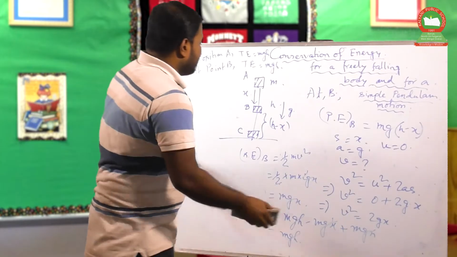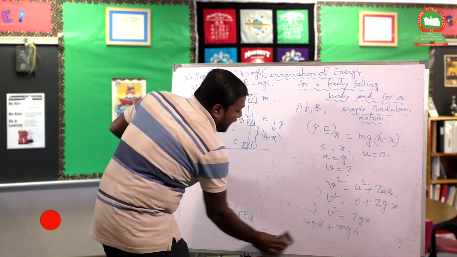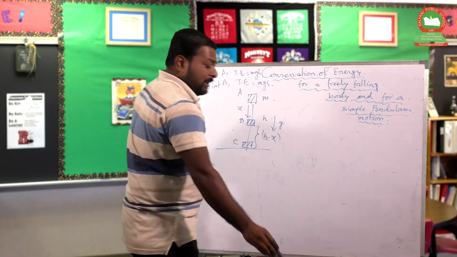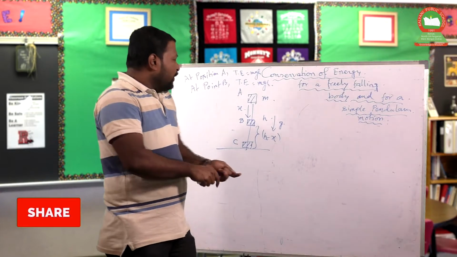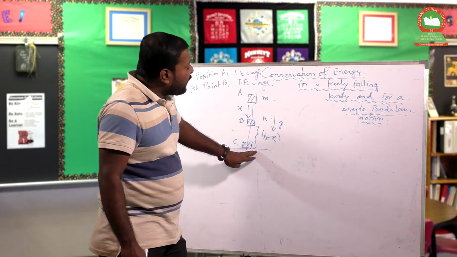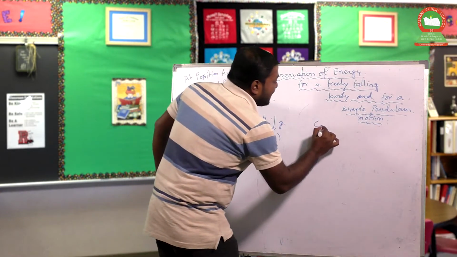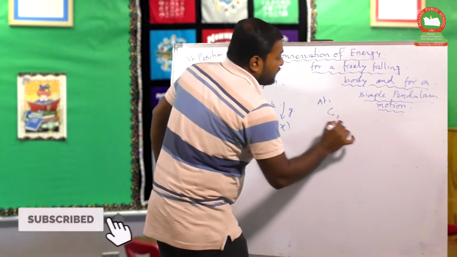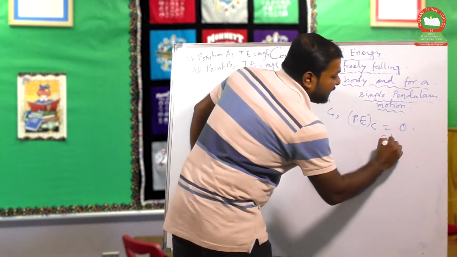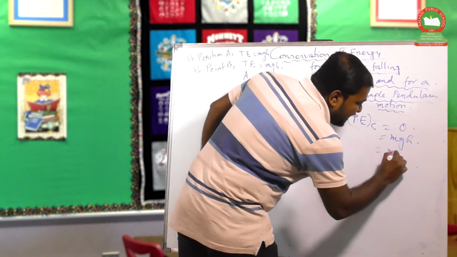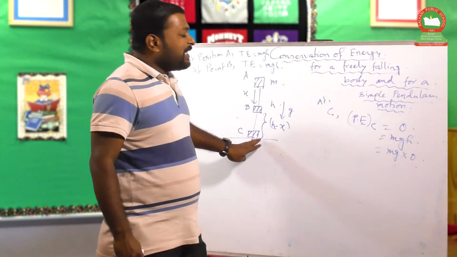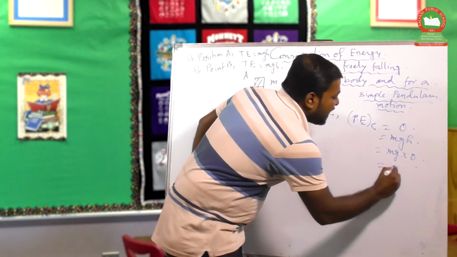Now we require the kinetic energy plus potential energy at point C. At point C, the displacement with respect to the ground is 0, because we calculate the displacement from the ground. So PE at C equals 0. Why? Because PE is mgh. Now mg is here, but h is 0, because the height above the surface of the earth is 0. So potential energy at point C is 0.